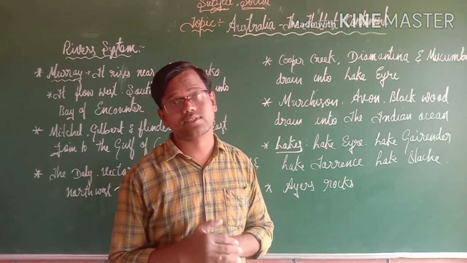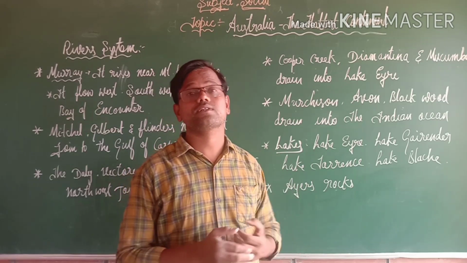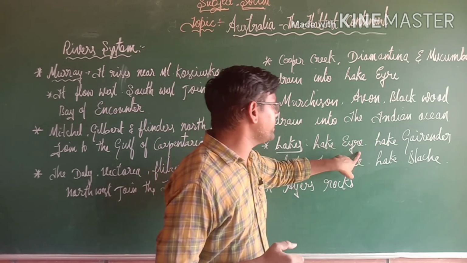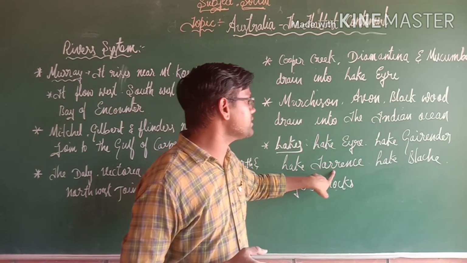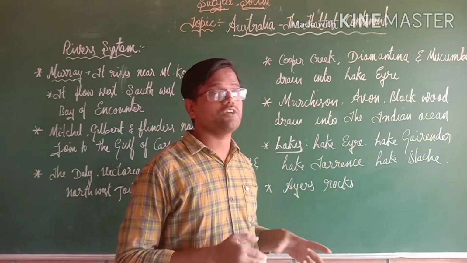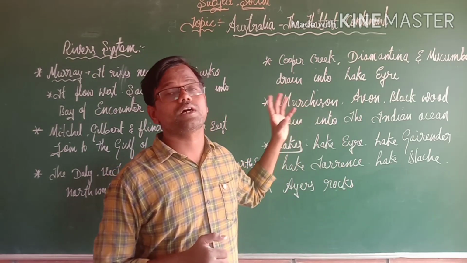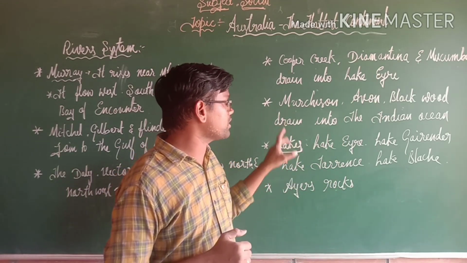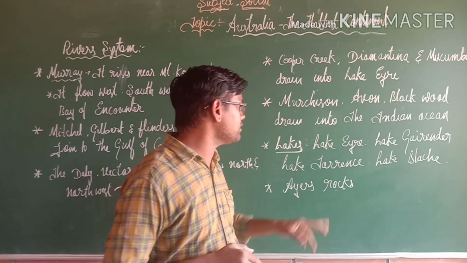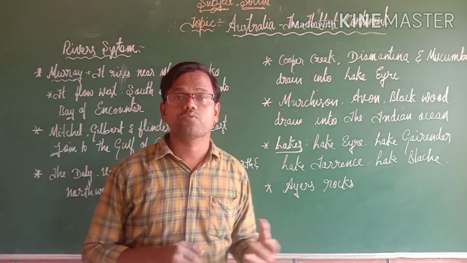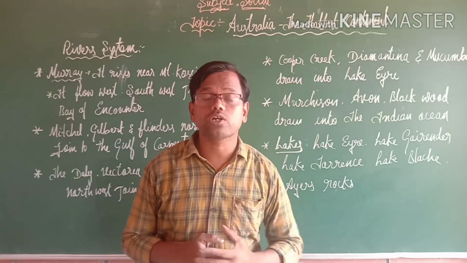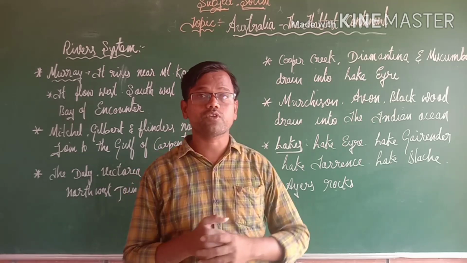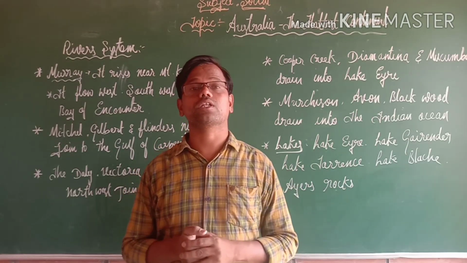And Australia has a few important lakes also. Let us discuss which are the important lakes located in the Australia continent. Those are Lake Erie, Lake Gairdner, Lake Torrens and Lake Blache. So these are a few important lakes located in the Australia continent. Almost all these are salt lakes. Among those, one of the very important and the largest lake is Lake Erie. And also here we can see one of the world's largest monolithic rocks, Ayers Rock.